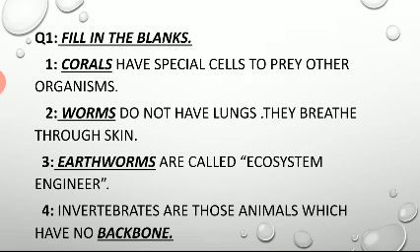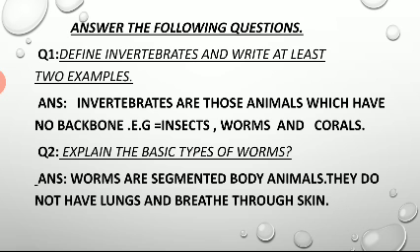Corals have special cells to prey on other organisms. Worms do not have lungs. They breathe through skin. Earthworms are called ecosystem engineers. Invertebrates are those animals which have no backbone.